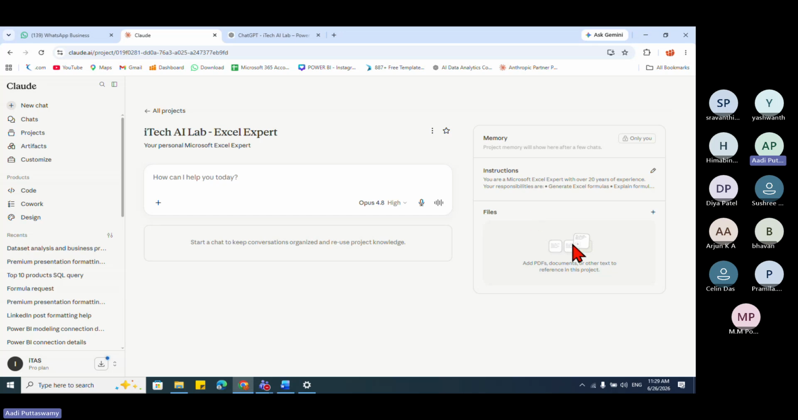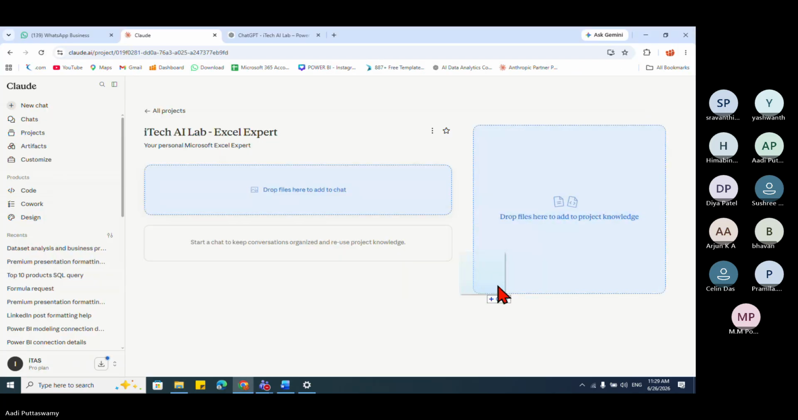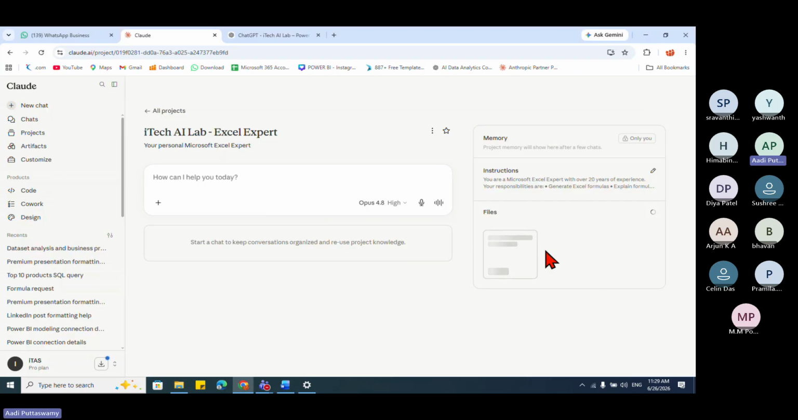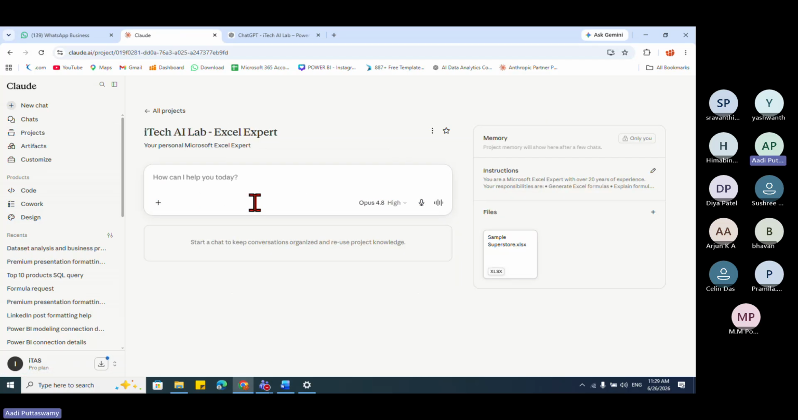Now here I want this file. The same file I'll just drag and drop. If you have any PDFs, you can upload. So the same thing we did in ChatGPT, here also we can do. We can see here, I just uploaded this, right? Now this is done. Let's go back. You can see here, this is my expert now. I'll just click on this, and now whatever questions I ask here, it will give me the result based on this.